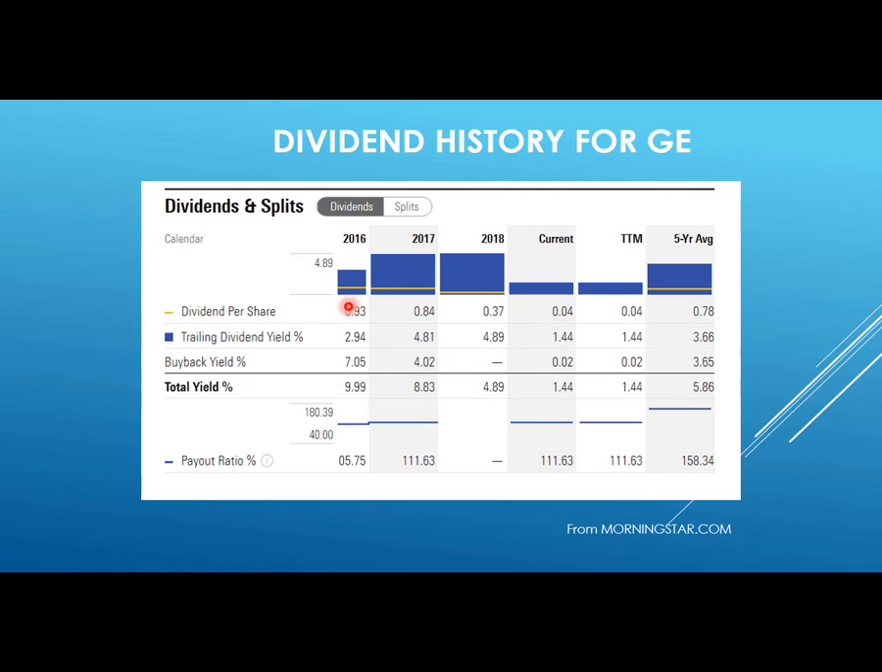This dynamic means that the stock price has been coming down. So less paid in actual dividends, but the yield is going up, which means the price is coming down. So the current trailing dividend yield would be $1.44 per year. Now here's what's known as the payout ratio.